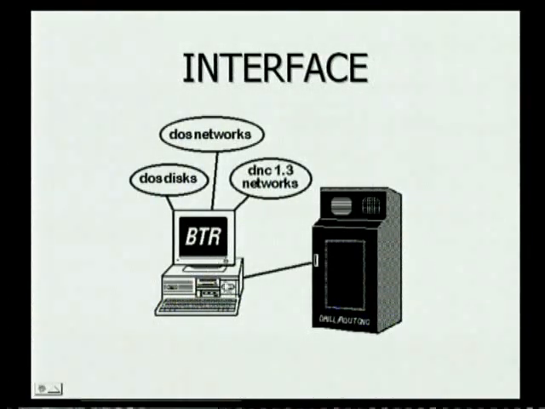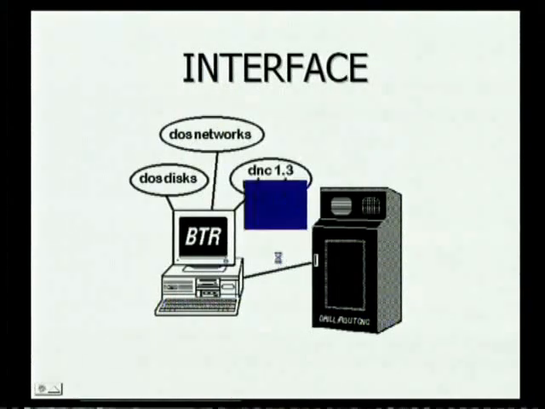This is a computer. Let us take this as a machine, whatever the machine may be, and here we have different devices attached to this computer. We will feed the program to the computer instead of a paper punch, and this computer will feed the required program to the machine through the controller. So this is what BTR will do. This BTR will replace the paper punch.